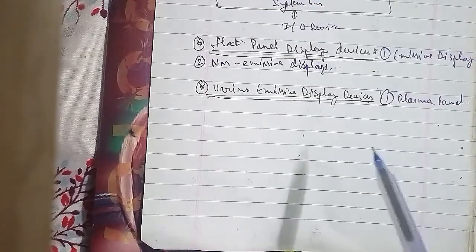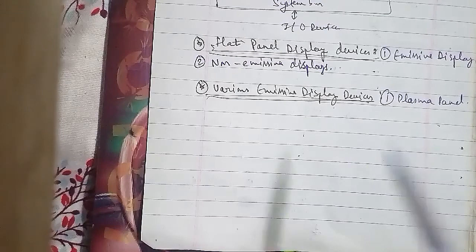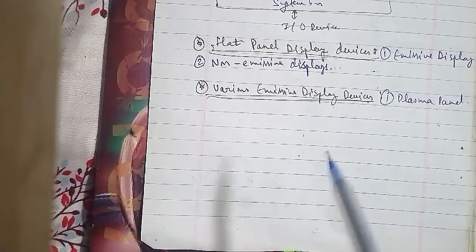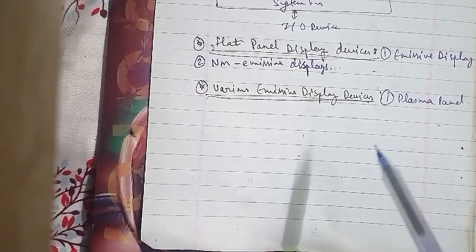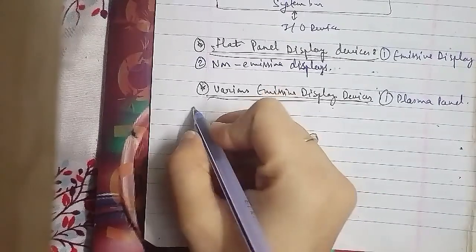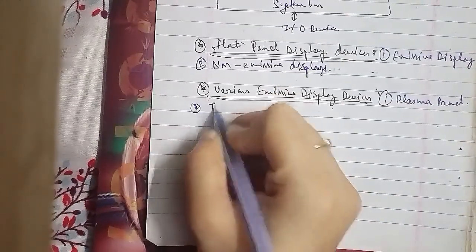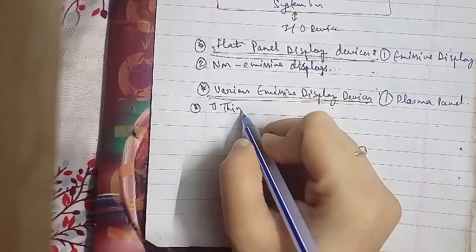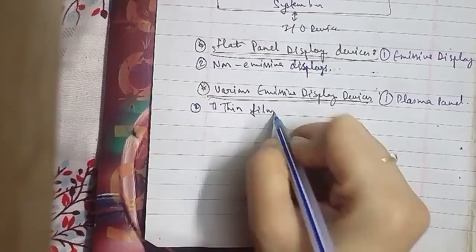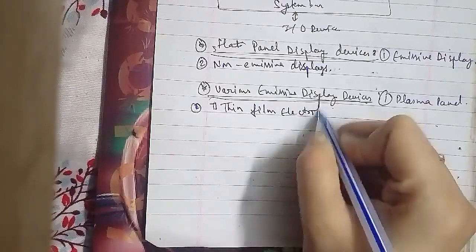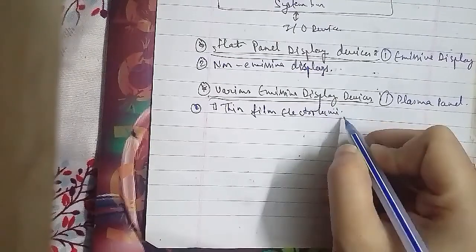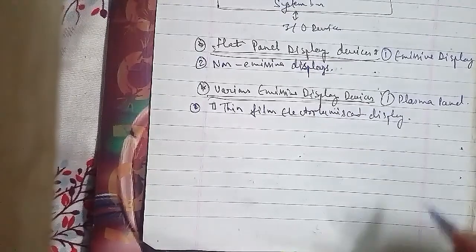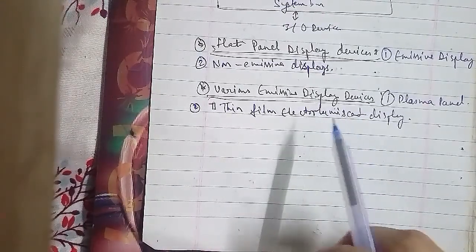Thin film electroluminescent displays are similar in construction to the plasma panel. The difference is that the region between the glass plates is filled with a phosphor such as zinc sulfide doped with manganese, instead of a gas. When a sufficiently high voltage is applied to a pair of crossing electrodes, the phosphor becomes a conductor in the area of the intersection of the two electrodes. The electrical energy is then absorbed by the manganese atoms, which then release the energy as a spot of light, similar to the glowing plasma effect in the plasma panel.